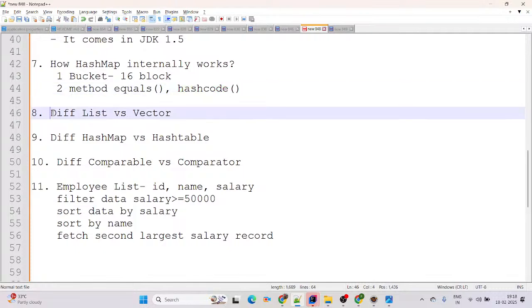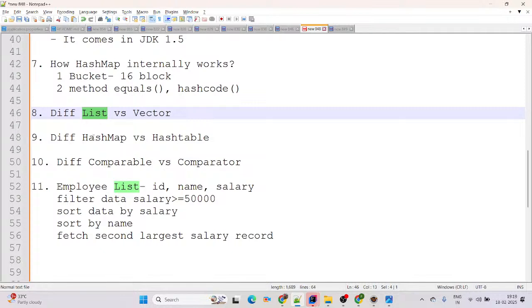Now coming to next, differentiate list and vector. Vector is a legacy class that came in 1.0. It is synchronized and does not give us up-to-the-mark performance. That is why mostly in industry we use list itself. Vector also allows duplication of data, and it also follows the insertion order.